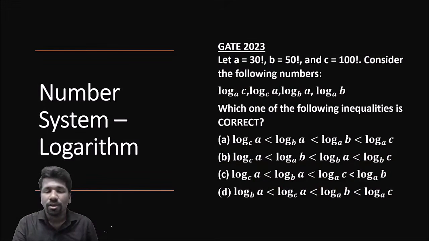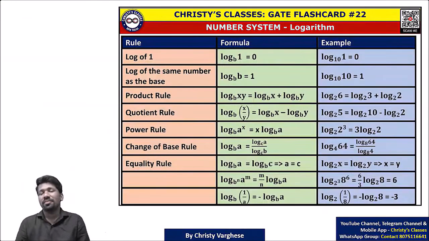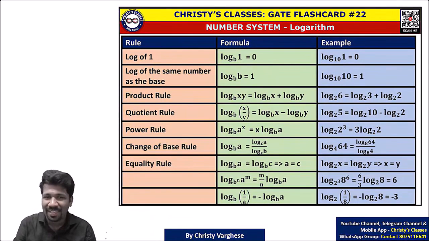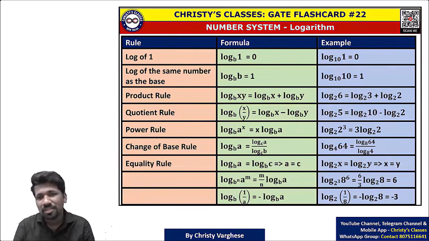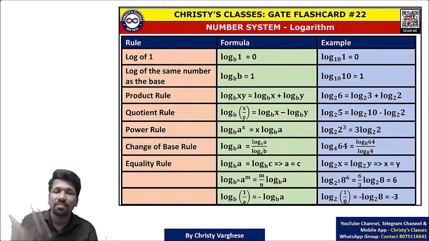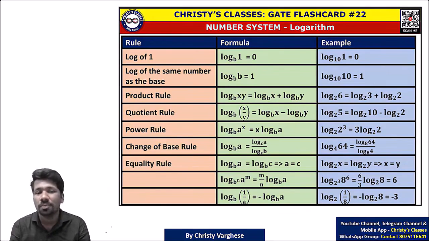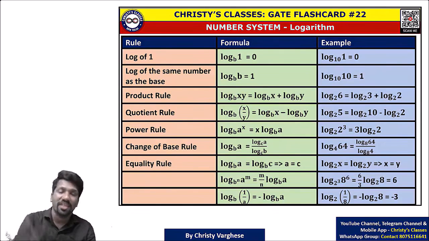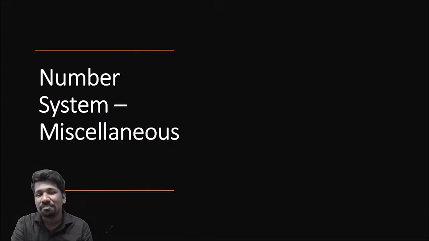Next, logarithm is an extension of laws of exponents. In other exams logarithm questions are rare, but in GATE exam logarithm questions have come almost frequently. So you should be good at logarithm. You should remember the rules of logarithm. If the rules of exponents are clear, you can easily learn the rules of logarithm, because logarithm and exponents are just two different ways of writing repeated multiplication. Repeated addition is multiplication, repeated multiplication is exponents, and repeated exponents is tetration. We'll discuss all that in a separate lecture.